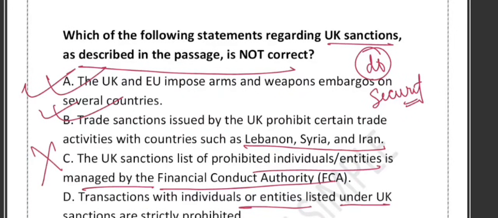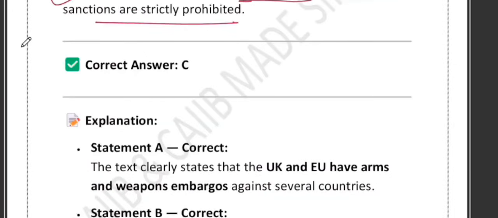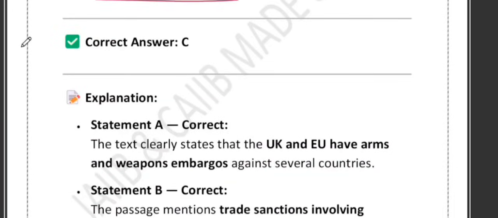Correct. So the correct answer is option C. That is our main learning from this particular question. You can remember it like this: sanction list is equal to treasury list.